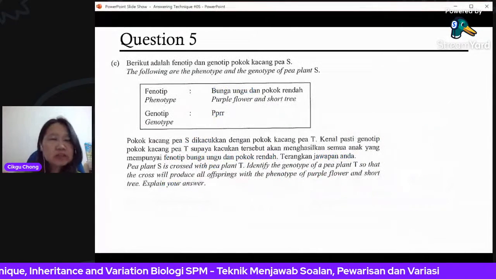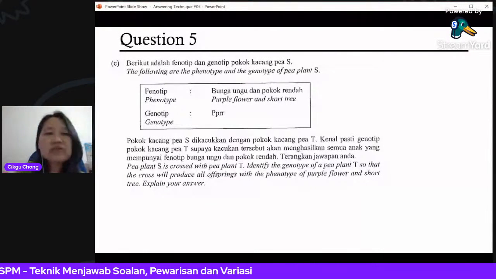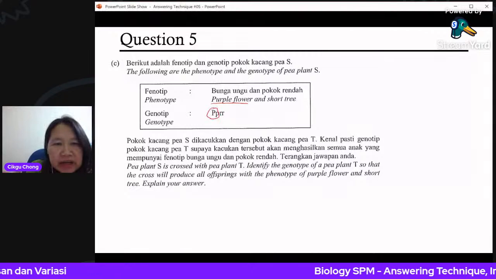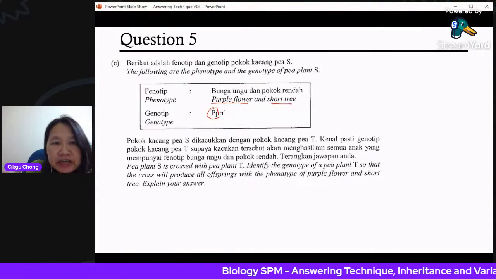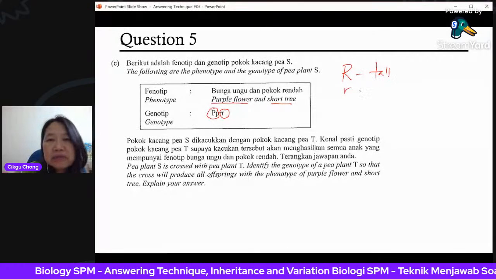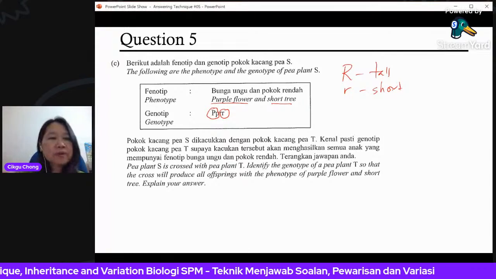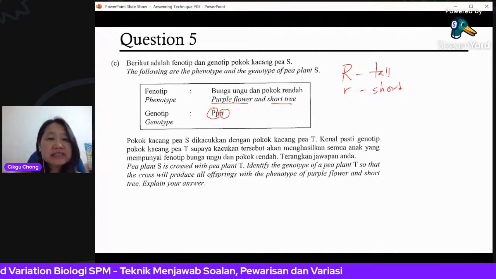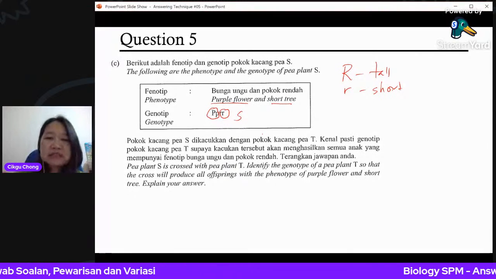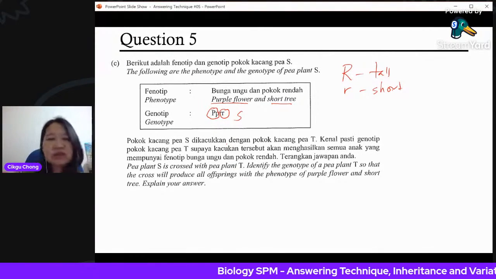There's one more question, question 6. So this is the phenotype and the genotype of plant P, plant S. You have purple flower because you have at least 1 dominant, which is purple. Short tree, 2 recessive. So capital R is tall, and the small one, small r, is short. Plant S is crossed with plant T. Identify the genotype of plant T so that the cross will produce all offspring with the phenotype of purple flower.